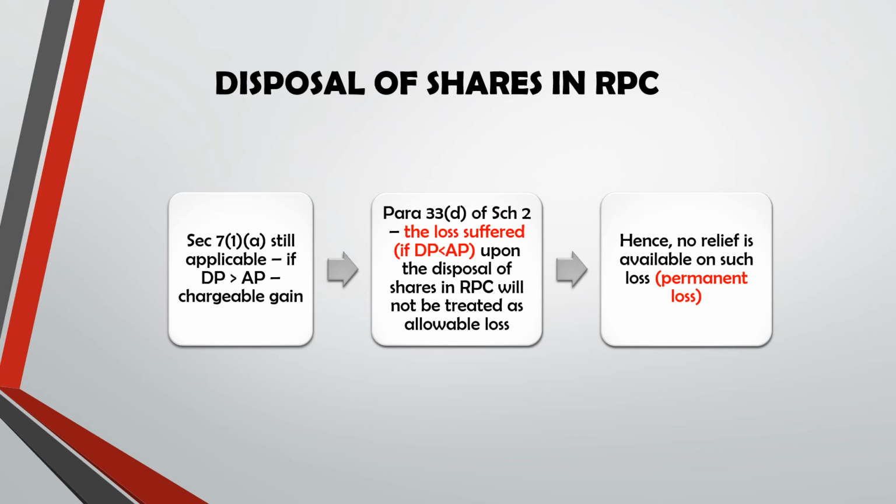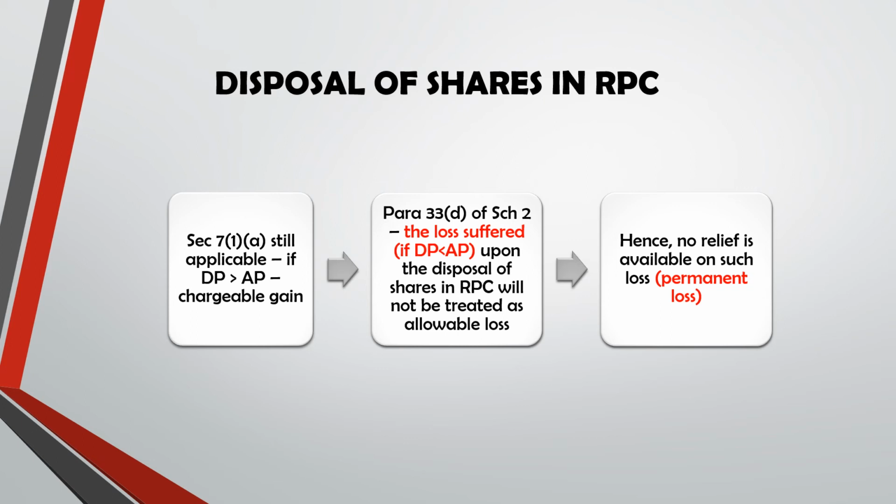So next, disposal of shares in RPC. Section 7 sub 1 sub A will still applicable, which is if the disposal price is more than acquisition price, then you will get a chargeable gain. However, if let's say the disposal price is less than acquisition price, the loss suffered before this it is known as allowable loss.